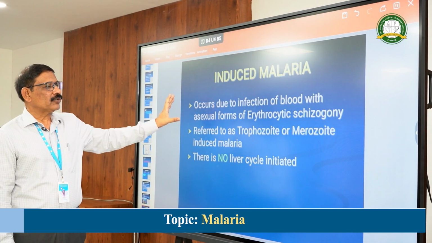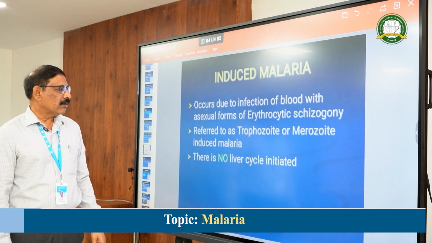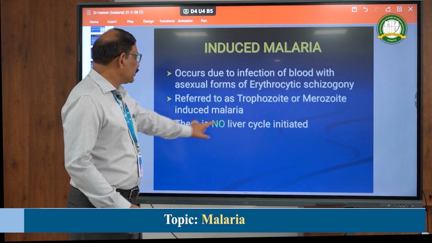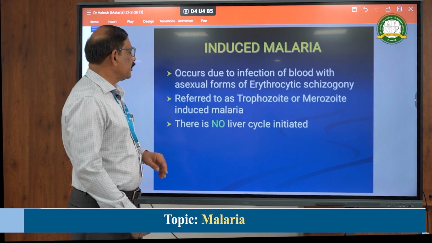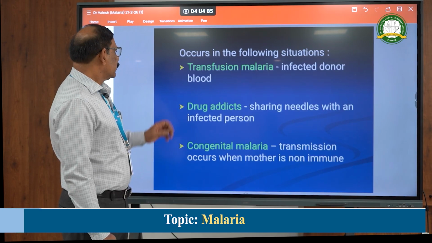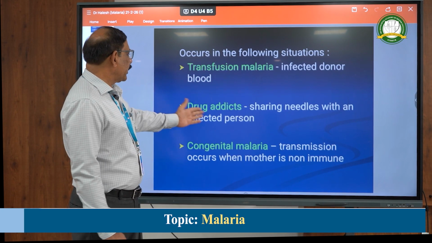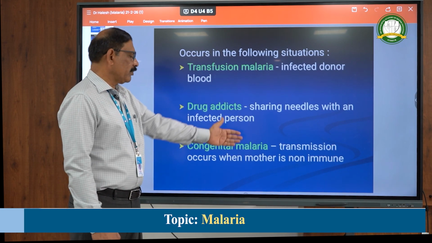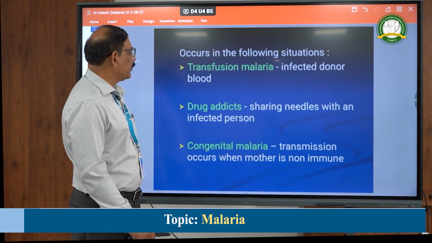So without the mosquito bite, they can also have the malaria. There is no liver cycle here, that is the important thing. So these are transfusion malaria, drug addicts, and also congenital malaria, as I already explained.